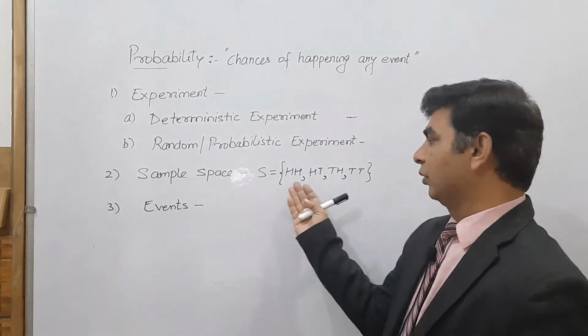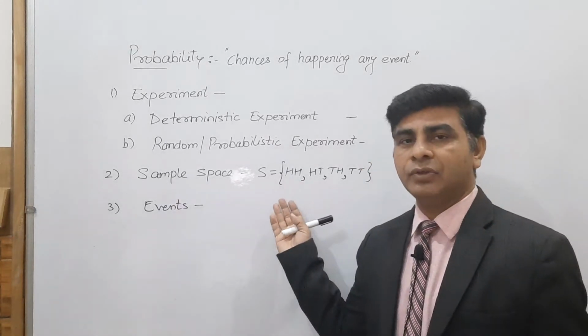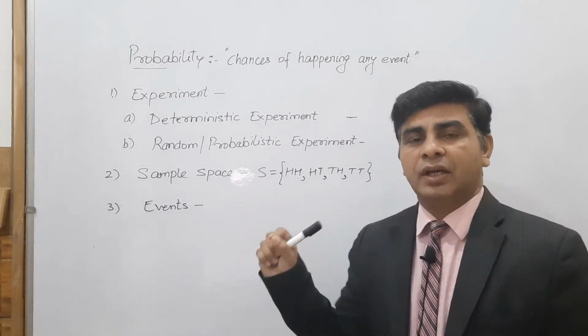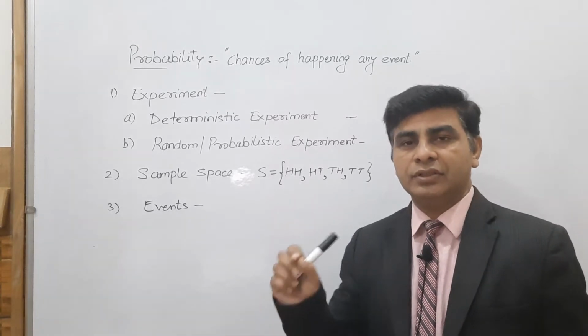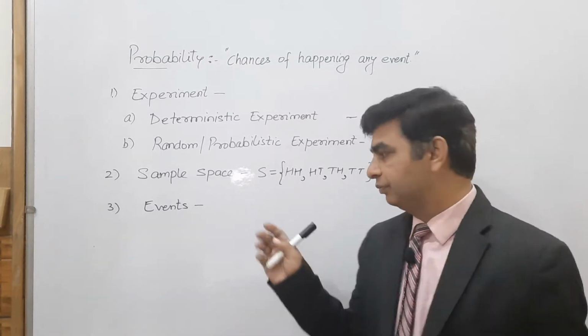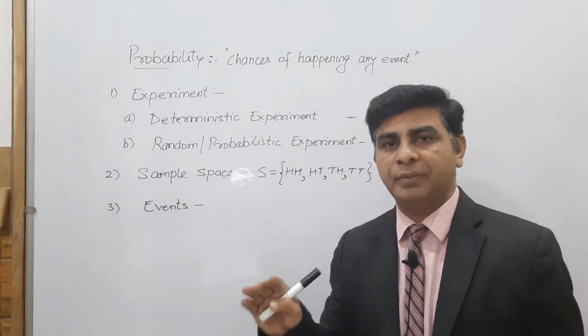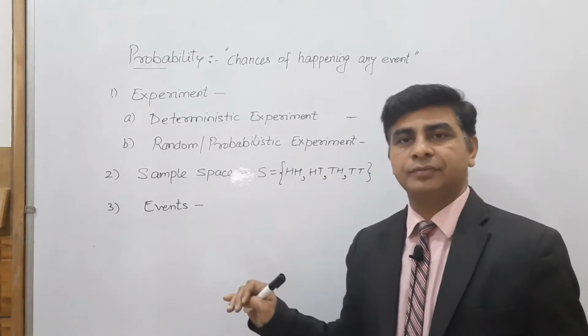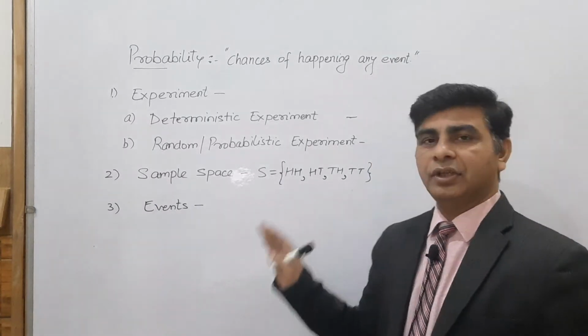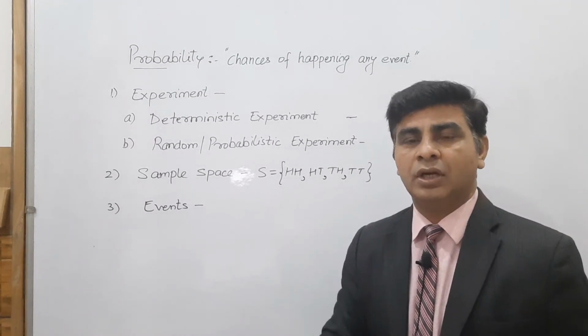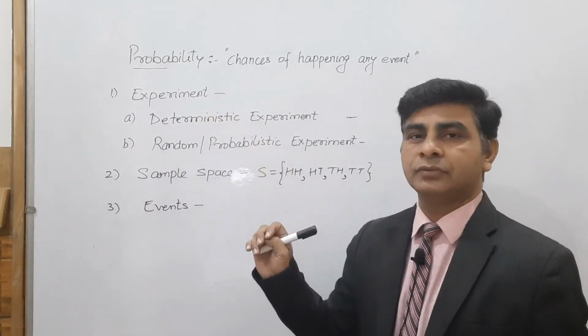Like मैंने कॉइन को टॉस किया और टॉस करने के लिए if you want to obtain exactly one time head, then this willingness of getting exactly one time head is your event. So event is the thing whatever you want to do and for which the experiment is to be done.